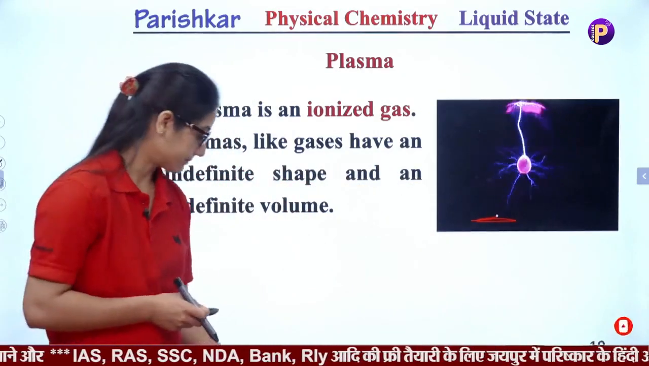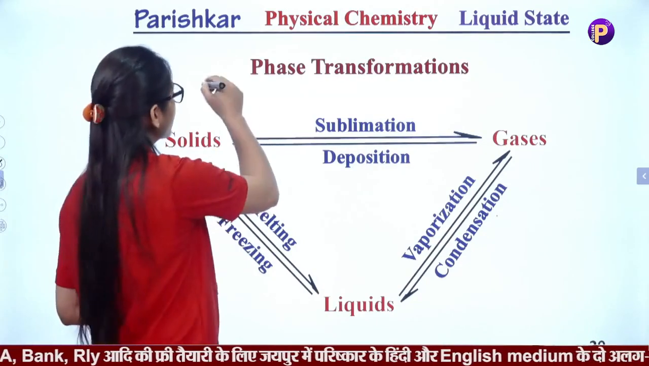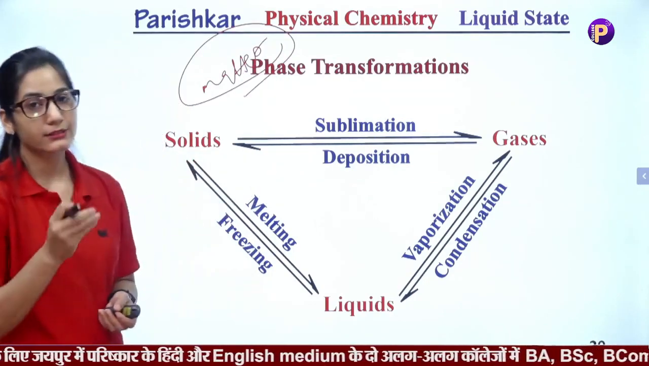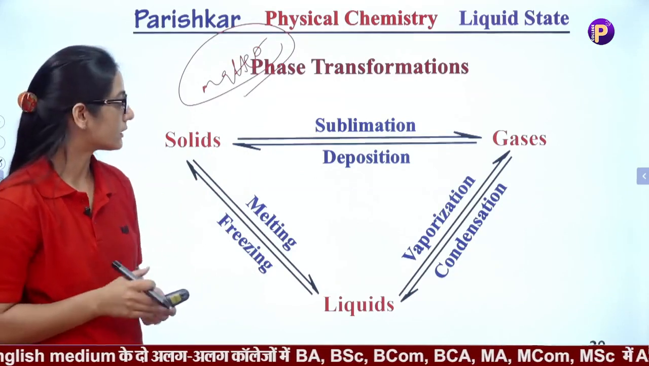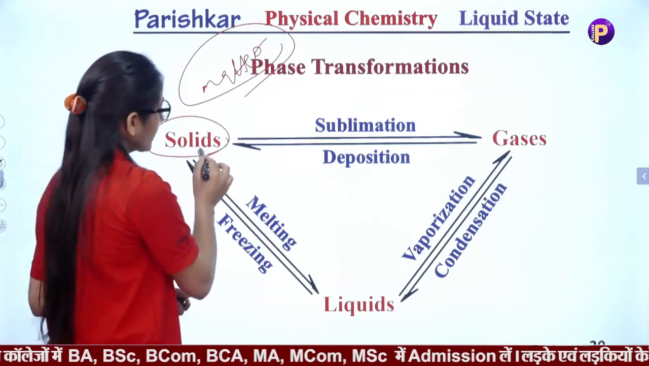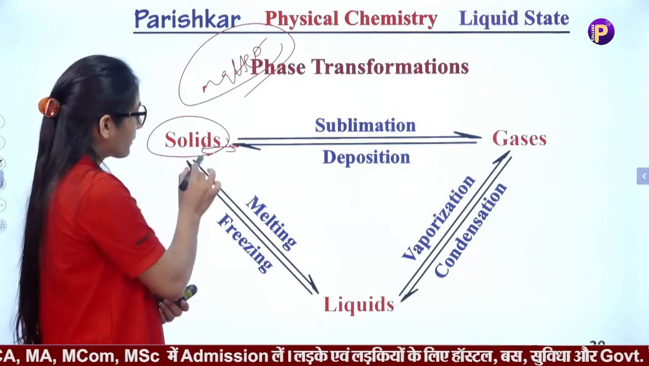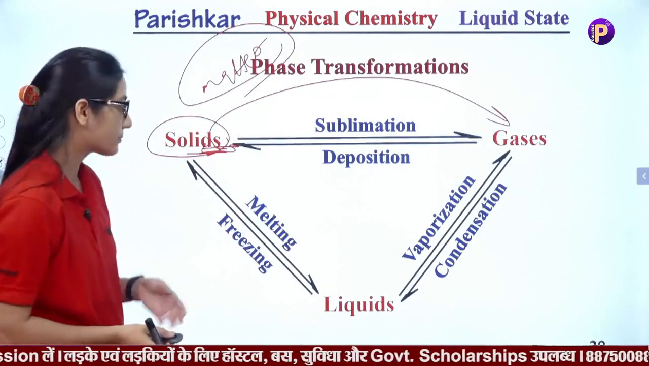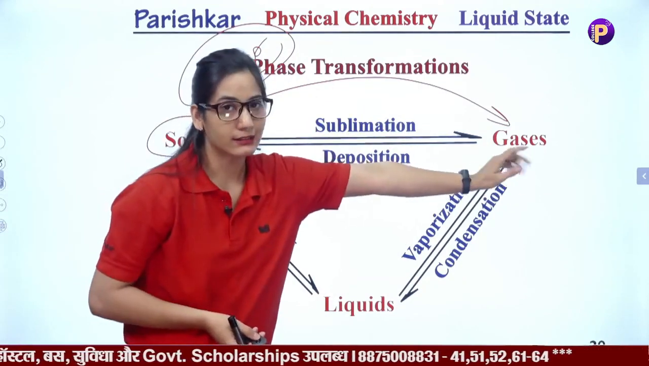that is known as plasma. Here are phase transformations, because we studied the states of matter. Then these states can be interconverted into one another. So here is solid. If directly solids are converted into gases, meaning as much heat as we provide to the solid, that will convert into gases directly.